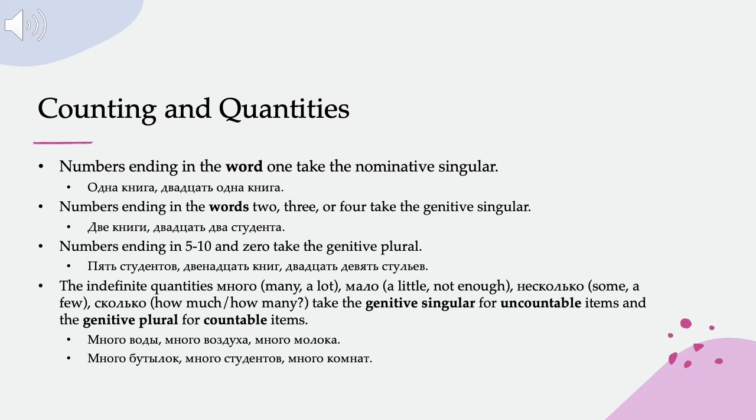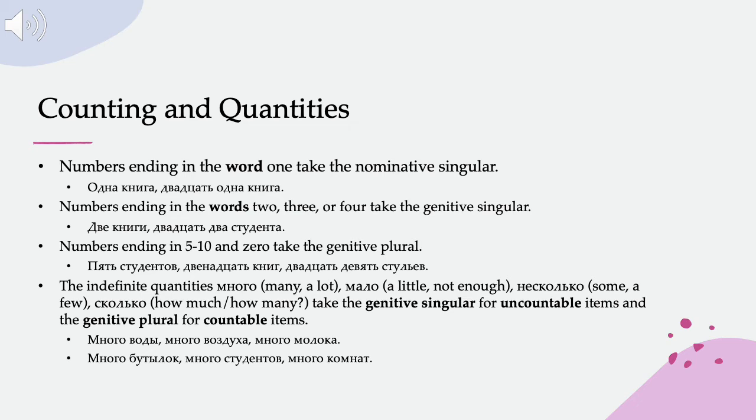And then finally, we have these indefinite quantities, много, which means many or a lot, мало, which is a little or not enough, несколько, which is some or a few, and сколько, which is the question word, how much, how many. And all of these indefinite quantities take the genitive singular for uncountable items and the genitive plural for countable items.